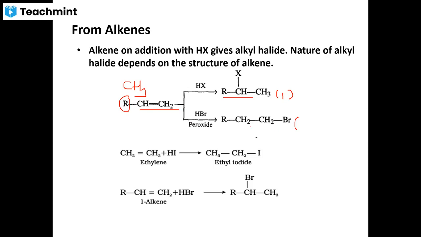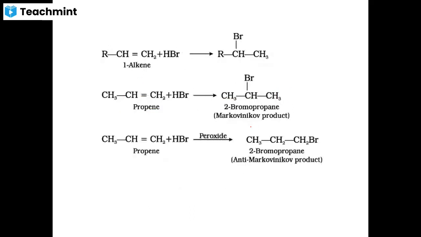So this is how you get a different set of products. You can take one alkene; according to Markovnikov addition, you will get the respective derivative. This is propene, and you get 2-bromopropane as the major product. If propene adds on HBr in the presence of organic peroxide, you will get 1-bromopropane as the product. This is the anti-Markovnikov addition product. However, this Kharasch peroxide effect is not given by HI or HCl.